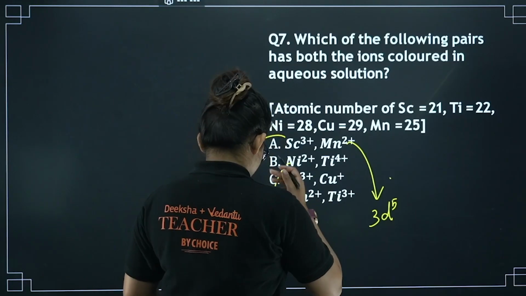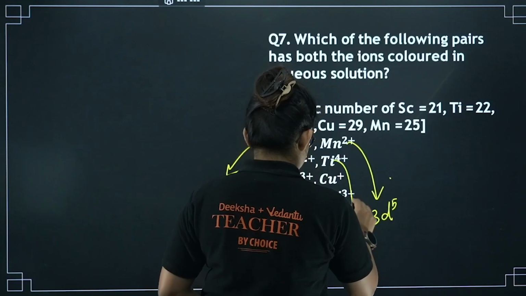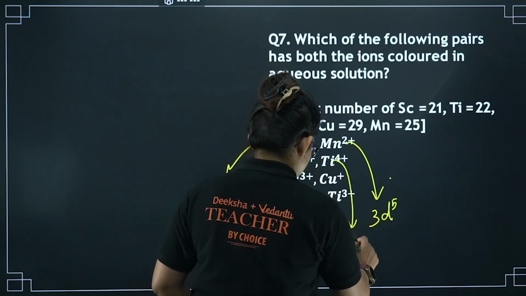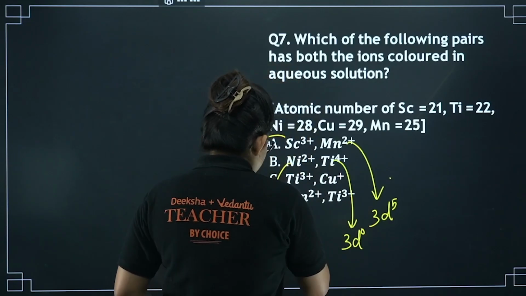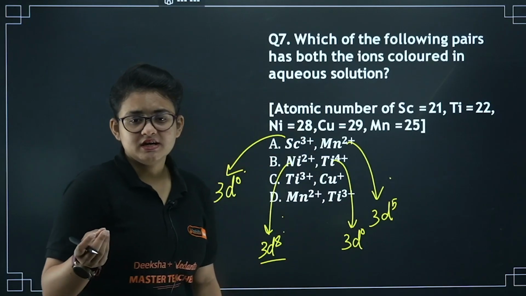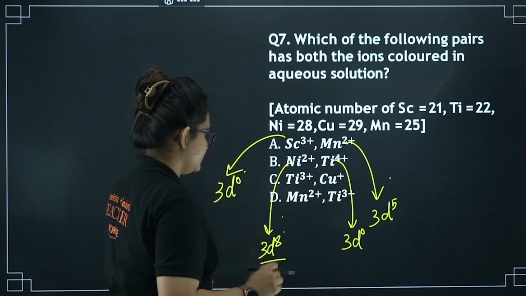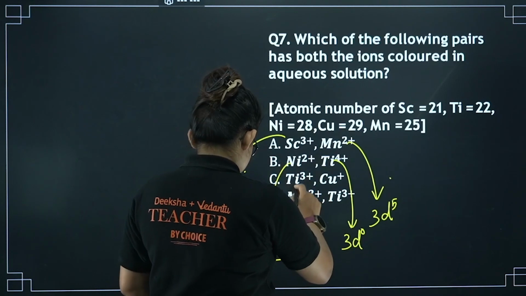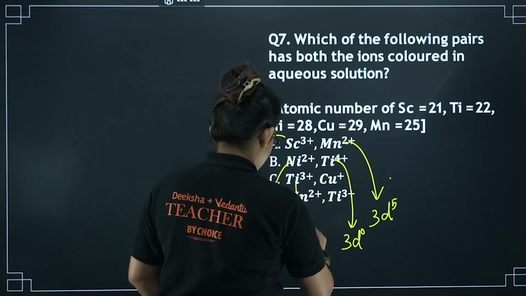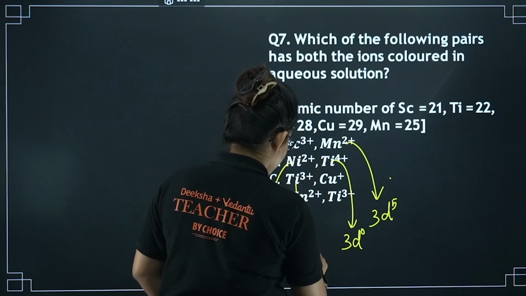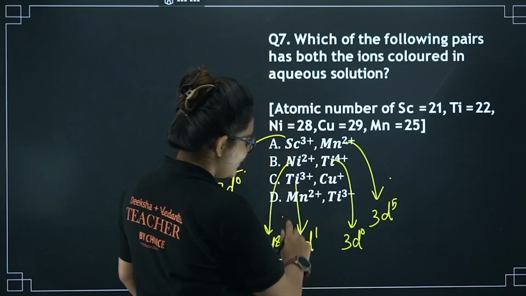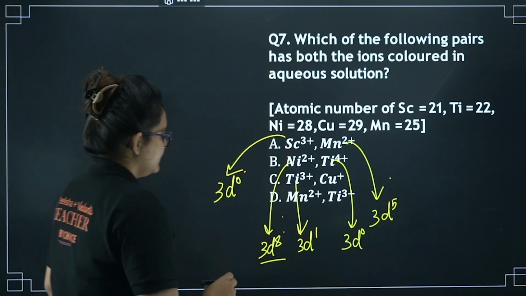Let's proceed to Ti4+. Ti4+ again is going to be 3d0. Nickel 2+ actually shows a green colored solution because of d-d transition, but Ti4+ doesn't. Again Ti3+, if you look at it, is basically 3d1. Here also there is a possibility of showing color.